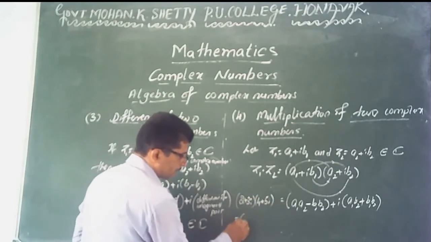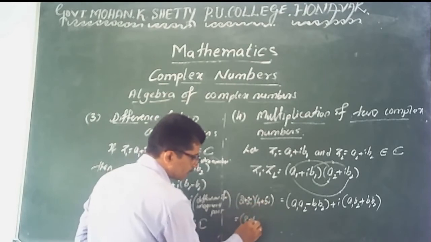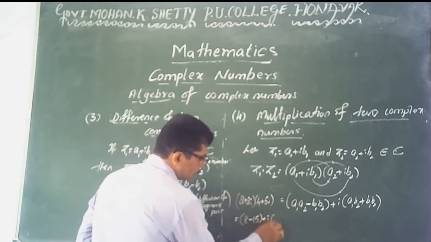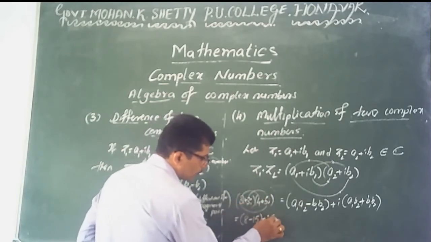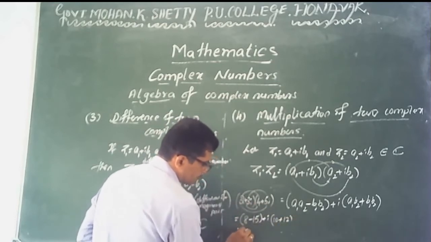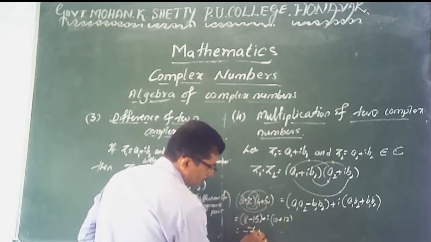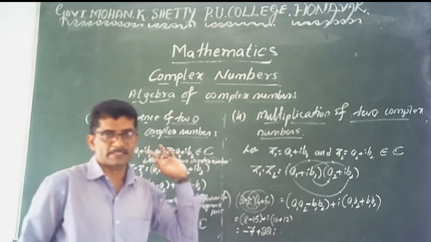You write directly: 2 into 4 is 8, minus 3 into 5 is 15, plus I into 2 into 5 is 10, plus 3 into 4 is 12. Simplify, you get minus 7 plus 22i, which is the product of these two complex numbers.